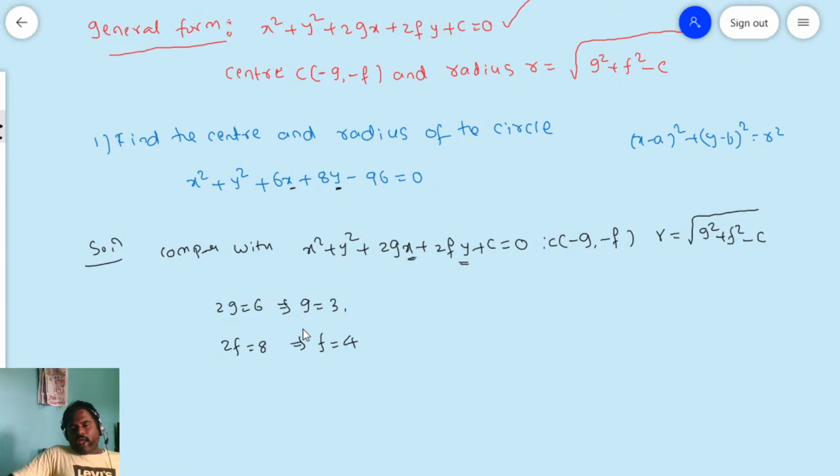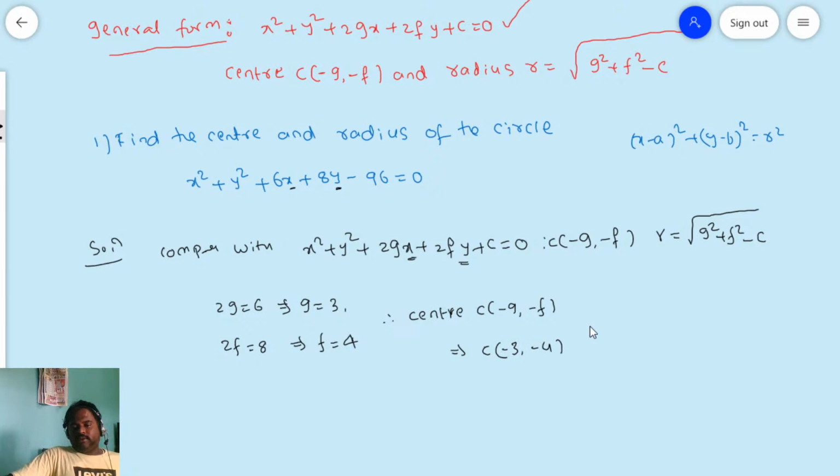Now I know the g value and f value, therefore I can get the center. The center is minus g comma minus f, that is minus 3 comma minus 4.